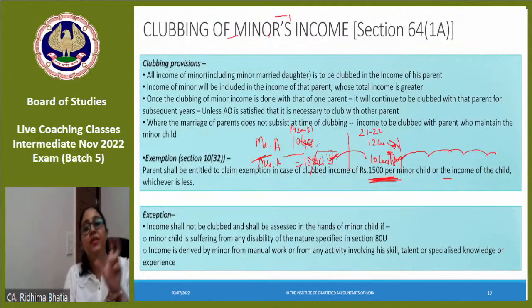The moment that interest is clubbed, you can claim a deduction of rupees 1500 per annum per child. There is no child limit. You can have it for 1 child, 2 child, 3 child, 4 child, no problem. And then you will offer it to tax.